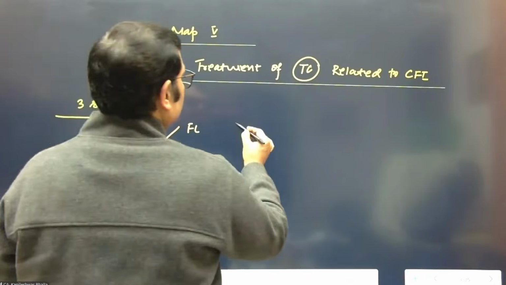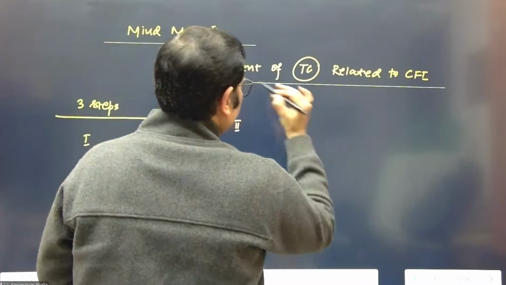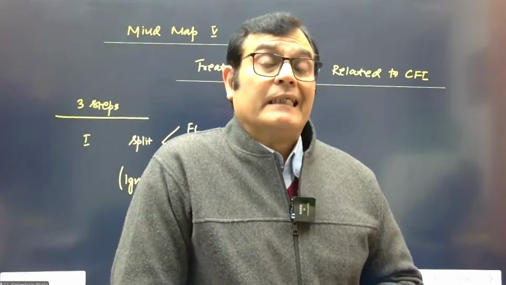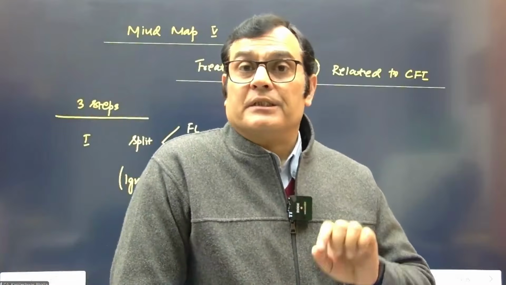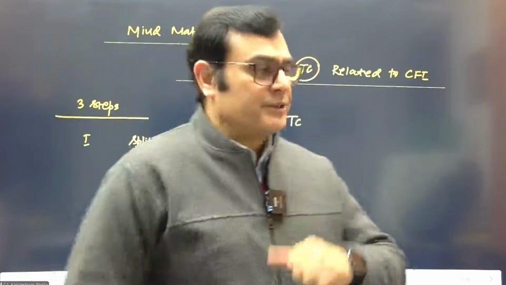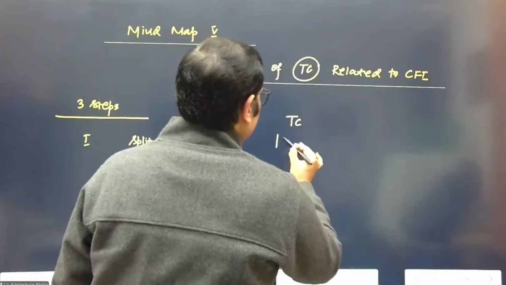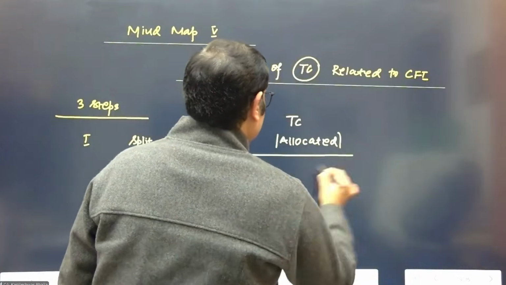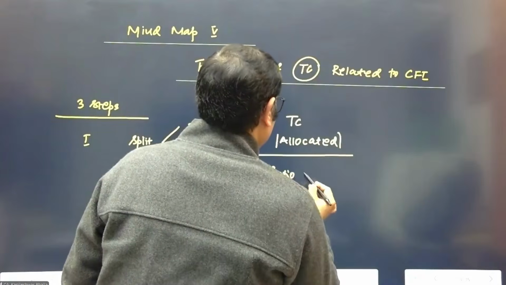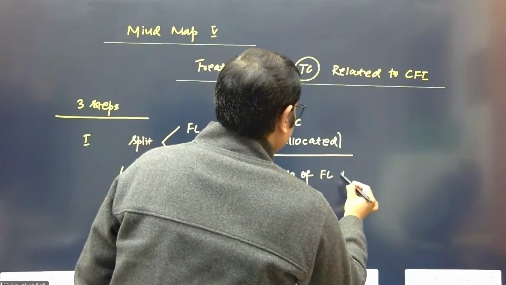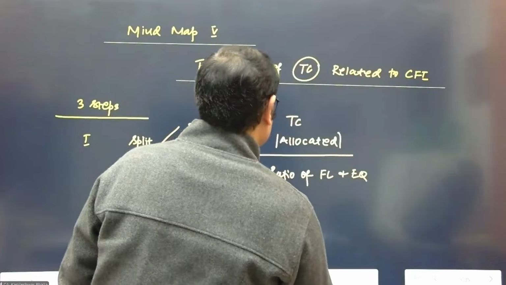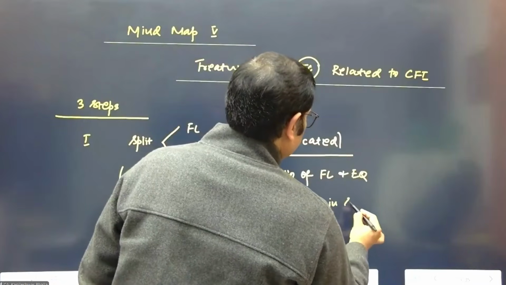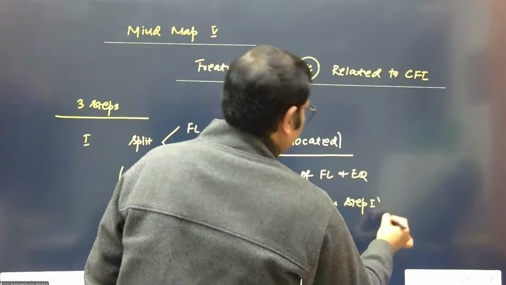Second, the transaction cost will be apportioned between the financial liability and the equity component in the ratio of that split of proceeds. So the transaction cost is allocated in the ratio of financial liability and equity, which is computed in step number 1.